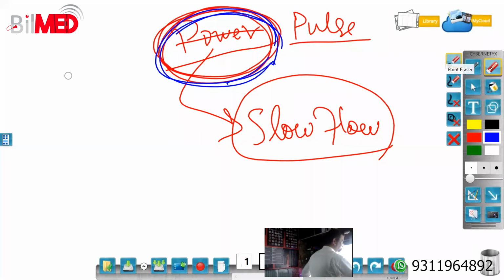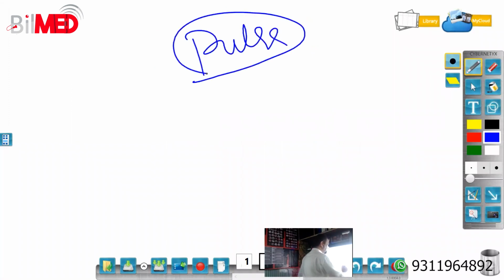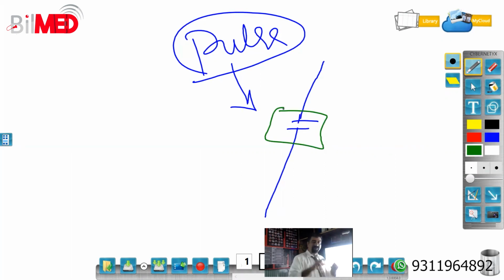Now coming to the pulse. In pulse, what I have to do, I have to press PW or pulse. I don't know what will be written in your machine. So PW in GE machines. By pressing on the PW, a pop-up will come, like when you are doing the fetal heart. And in the pop-up, you will see this box with two parallel lines. You have to take these two parallel lines on the vessel.